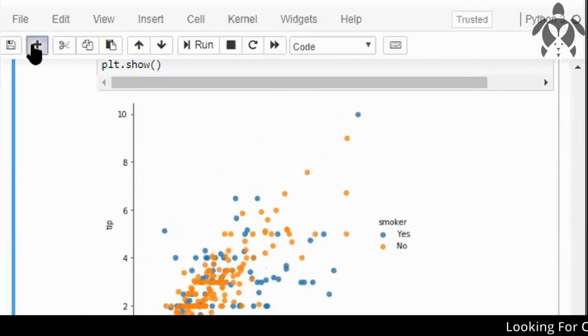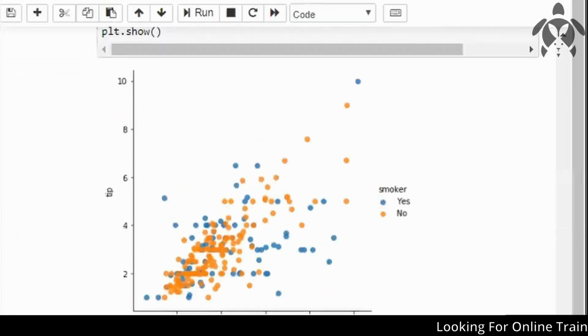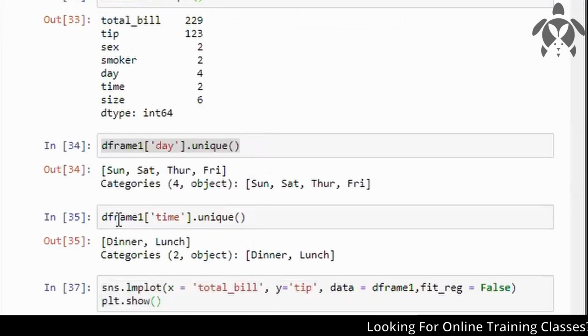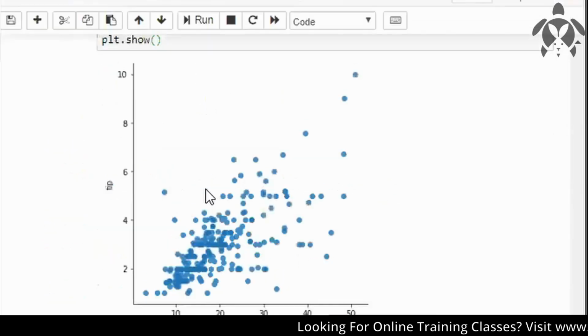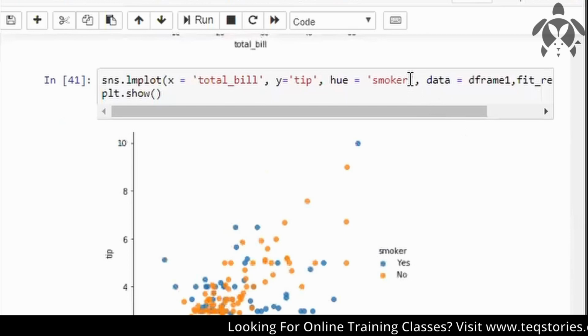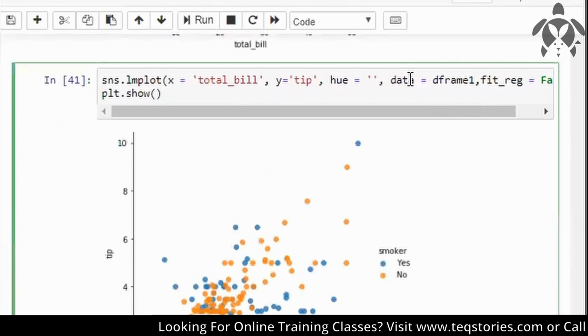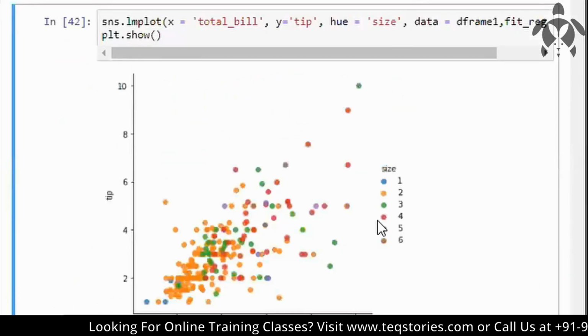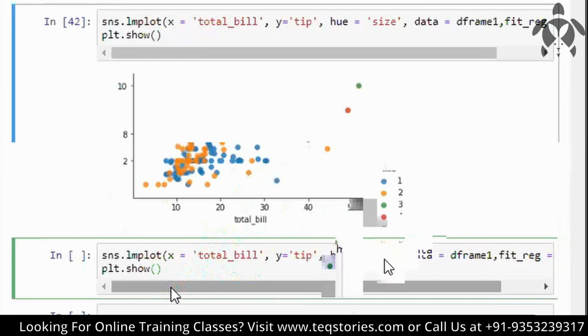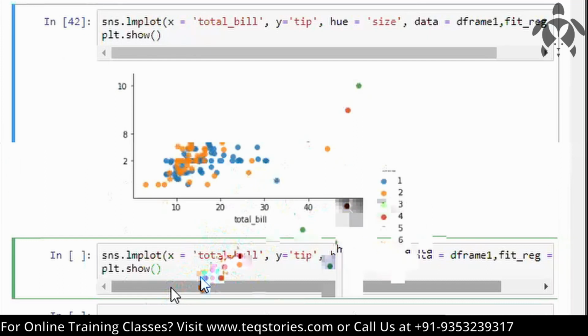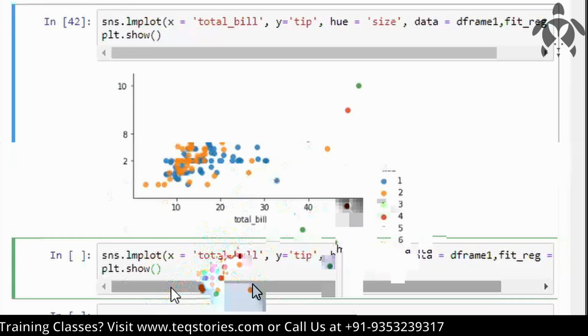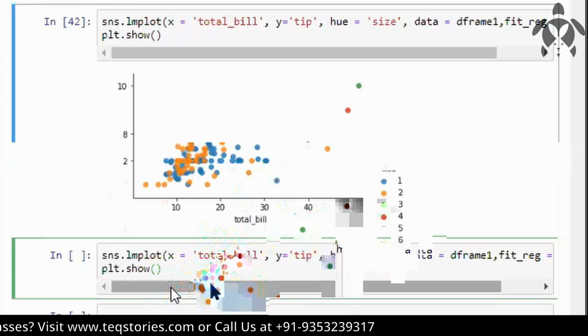So this is how you analyze actually, and you can segregate using the size, the family size you can say. So instead of giving smoker, you give size. So see, yellow is more. Yellow means two. So two people coming on those days are more actually.